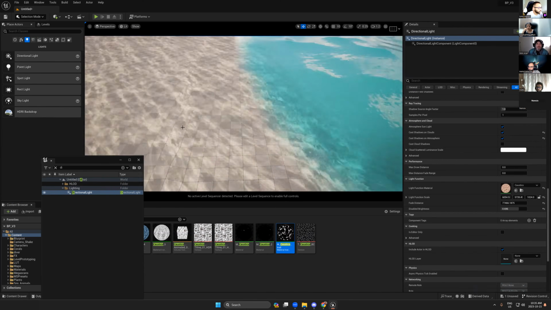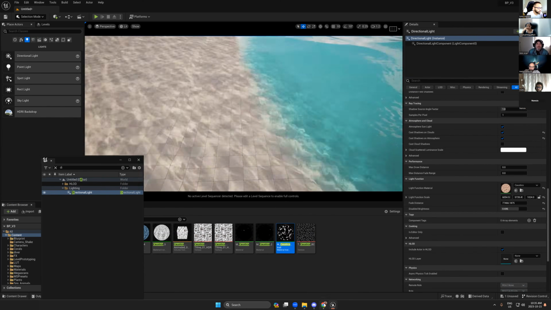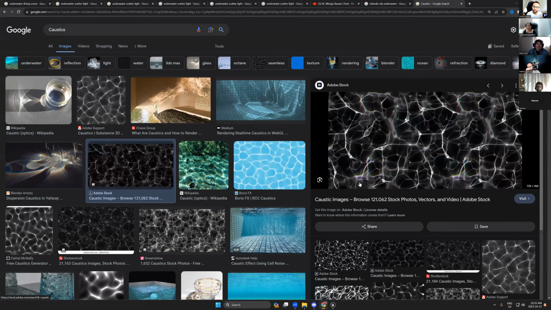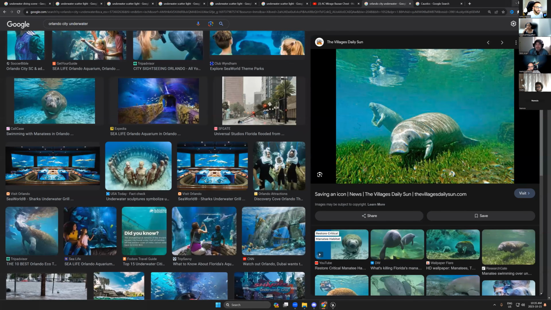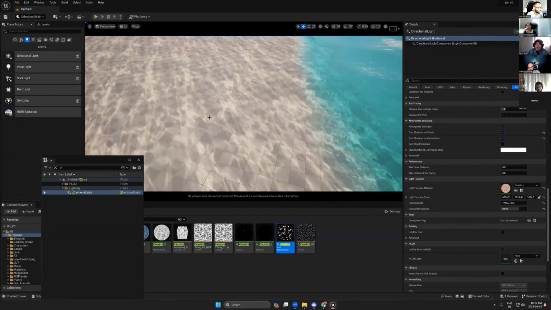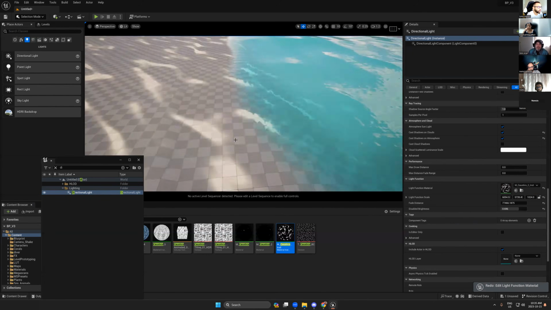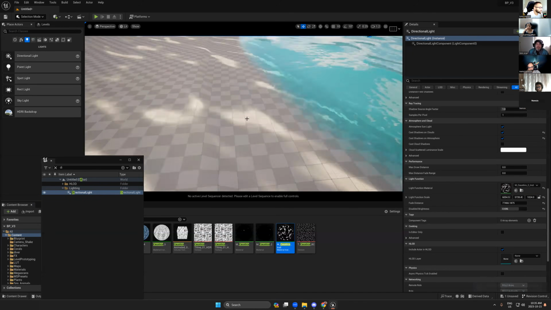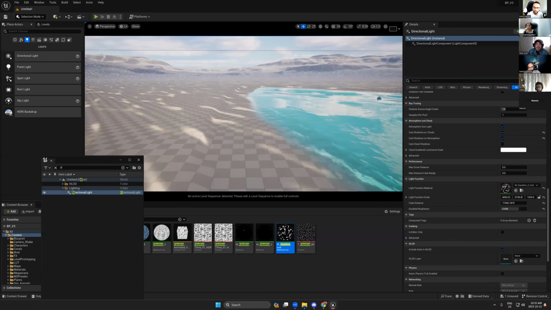This one should work on places near the water surface, like in a pool or a lake. So you can use this kind of caustics. But if you go very deep, you can use this one.